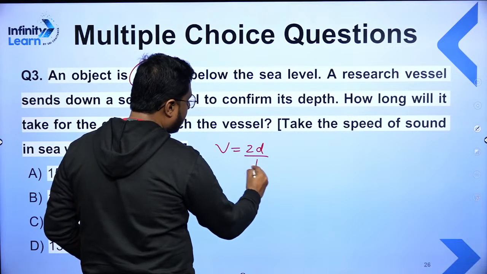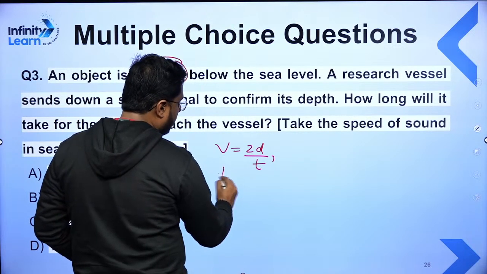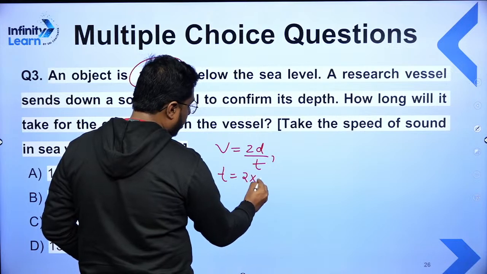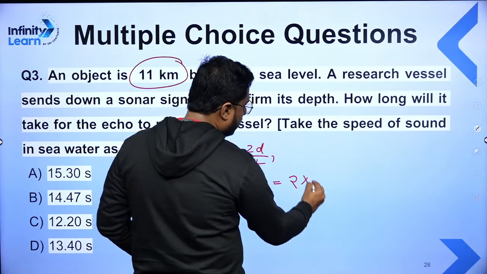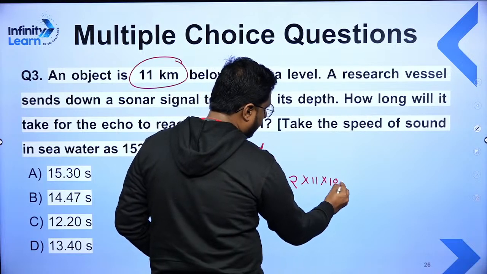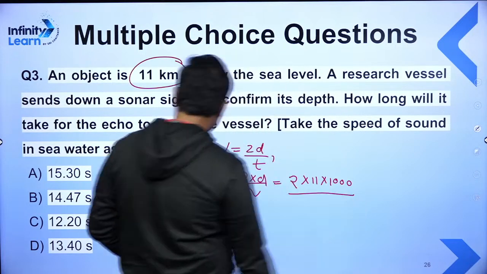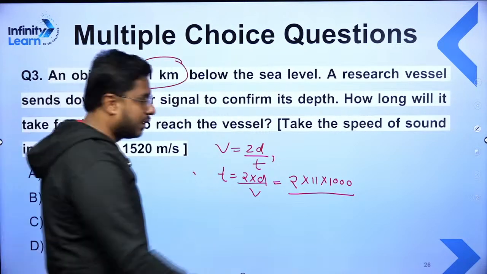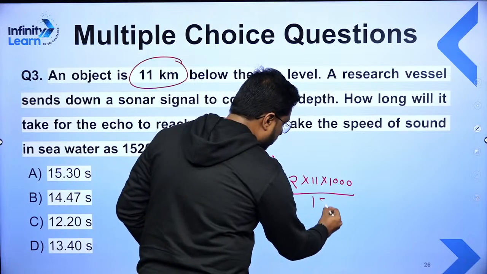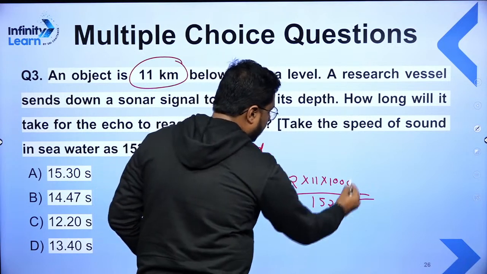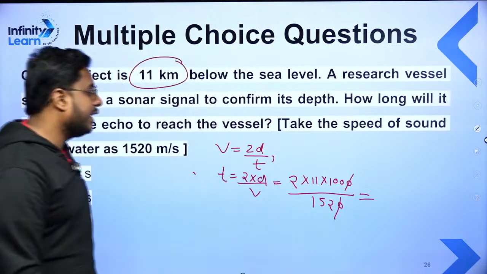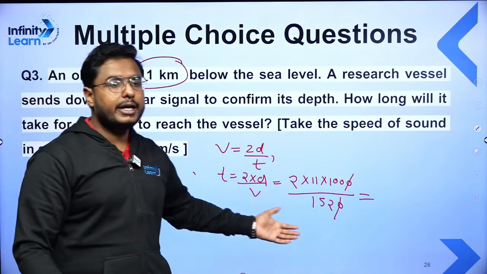But here they are asking you about time. So time is equal to 2 into D divided by V. The distance here is 11 kilometer that we need to convert into meter, 11,000. And the speed is given to you as 1520 meter per second. Calculate the time and let me know the answer quickly. This 0 will get cancelled out. Now the calculations are very easy for all of you. Quickly calculate it and tell me the answer.